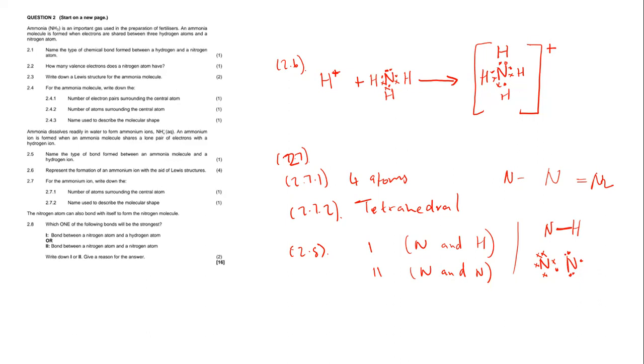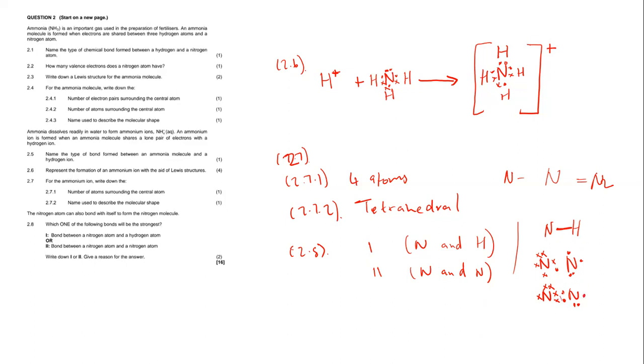Then what are we going to do? We're going to move 1 electron to the bond side and the other electron to the bond side. So that means we have N there. Remember here we have 2 electrons. So here we have 1 electron. So I'm going to move this electron over here so that there can be 2 of them. Okay, and the same applies to this one. I'm just going to remain with this over here. I still have this one over the bond side, and then I move this one over here. And then I have an extra one over here. It's supposed to be 5 for this one.